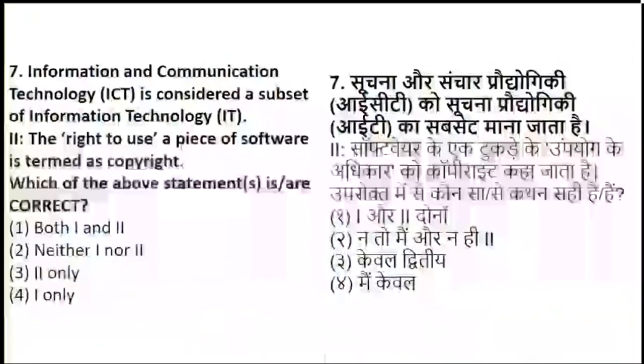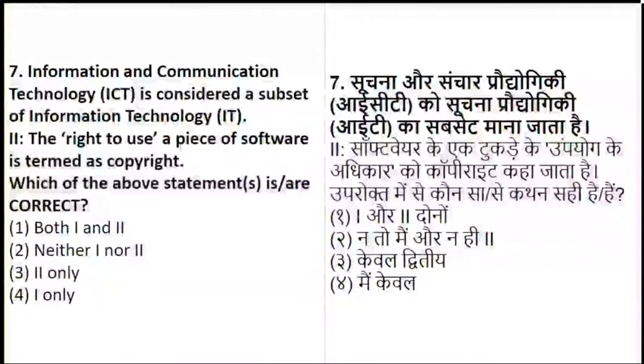Go ahead, that is for question number 7. Question number 7 is basically about statement questions. So let's understand what the statements are and how you are supposed to answer them. Statement 1: ICT, that is Information and Communication Technology, is considered as a subset of IT. Statement 2: the right to use a piece of software is termed as copyright.